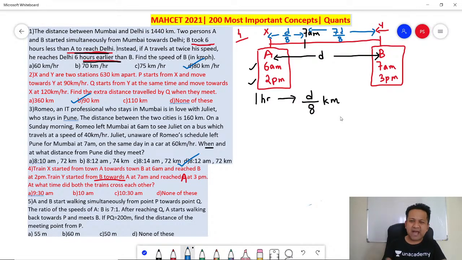So what is the time? Time is distance divided by the speeds. So what is the distance? Distance when both people started traveling is 7D by 8, divided by the speed. You need to find out the time. Time is distance by the speed.